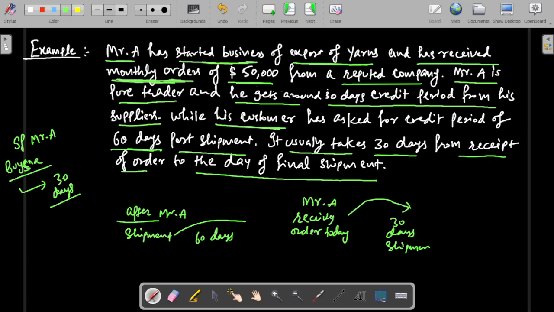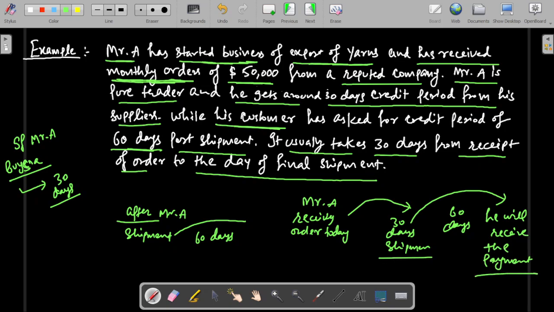And then from the date of shipment, after 60 days, he will receive his payment. This is the simplified way to present it. I have elaborated the whole case in the next sheet itself.